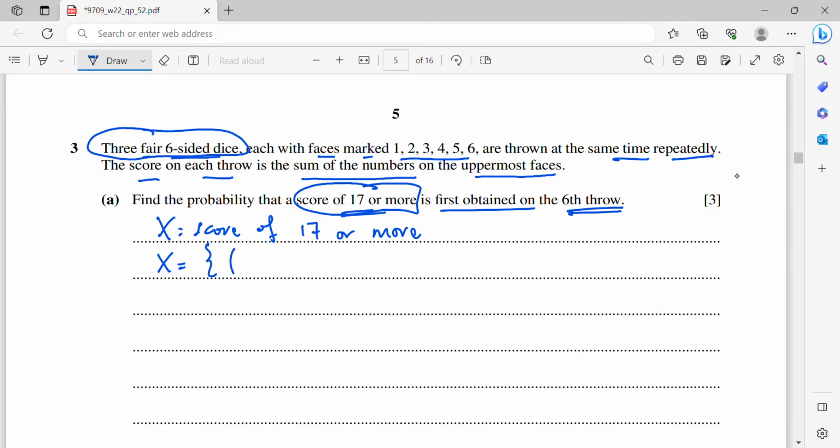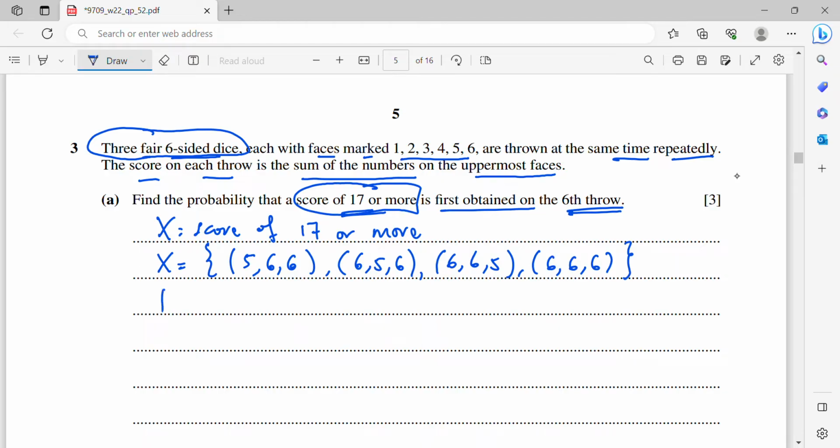It will be 5, 6, 6. This is 17. Or my 5 is in the second place, so 6, 5, 6. Or my 5 is in the third place, 6, 6, 5. All these will give you a score of 17. But 17 or more means that it could be 18. So 18 happens when all show 6. Alright, so these are the 4 outcomes for a score of 17 or more.